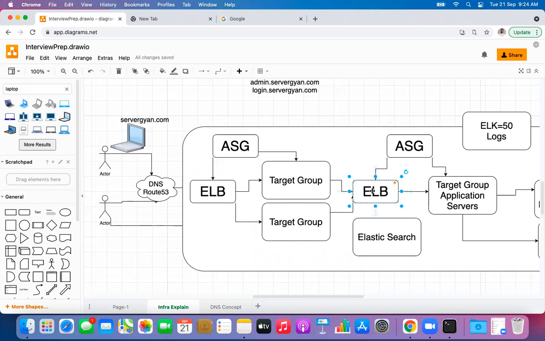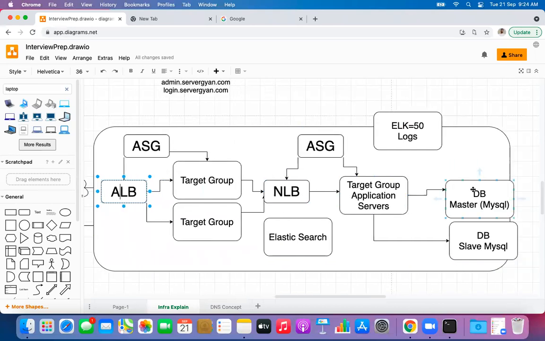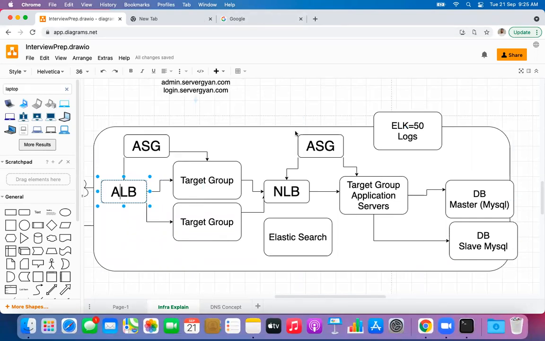What type of load balancer it is going to be? Either it is going to be network load balancer, NLB, or ALB, application load balancer. So that sort of thing we are going to discuss. If we have to place a load balancer before database, what type of load balancer that is going to be? So we will start discussion about these things tomorrow. Right, guys?